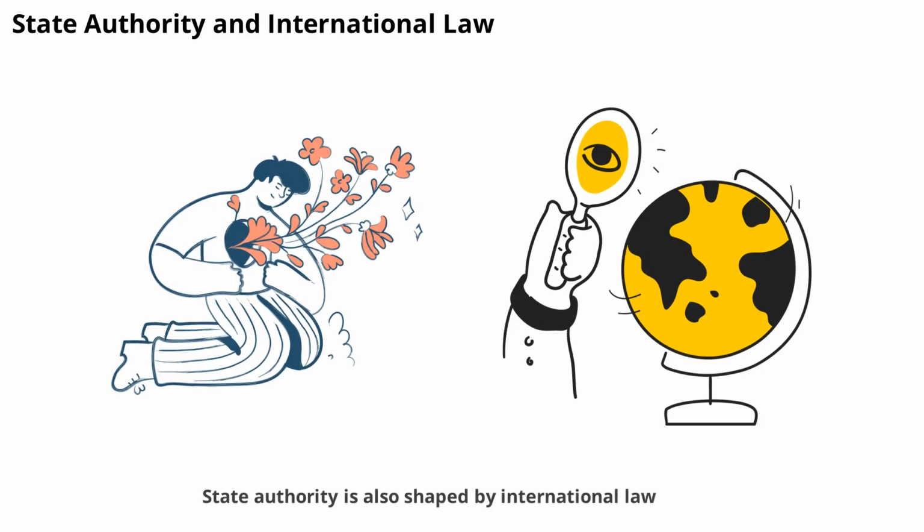State authority is also shaped by international law. Treaties and agreements can limit or guide how states exercise power, especially in areas like trade, human rights, or the environment. States must balance their own authority with their obligations to the international community.